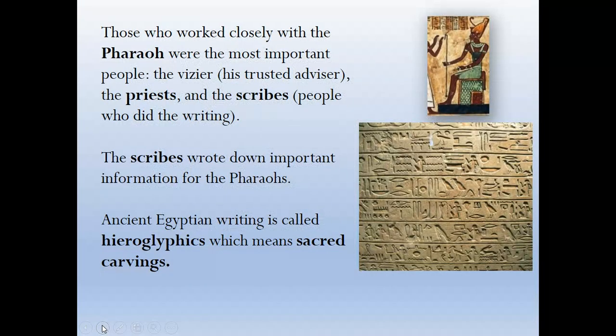Those who worked closely with the pharaoh were the most important people: the vizier, his trusted advisor, the priests and the scribes, people who did the writing. The scribes wrote down important information for the pharaohs. Ancient Egyptian writing is called hieroglyphics, which means sacred carvings. You can stop the video and have a look at some of those beautiful drawings.